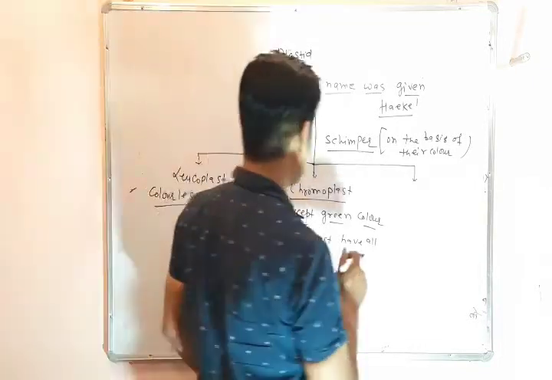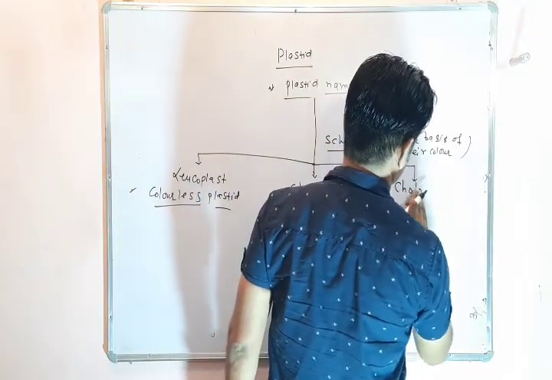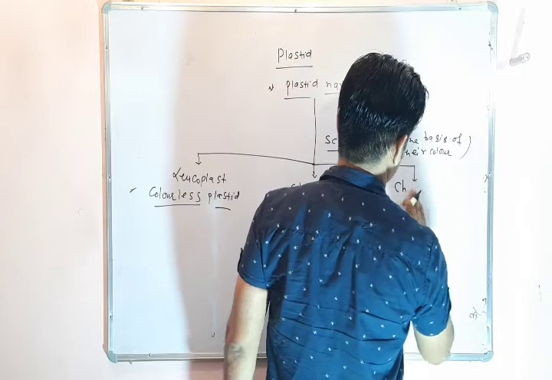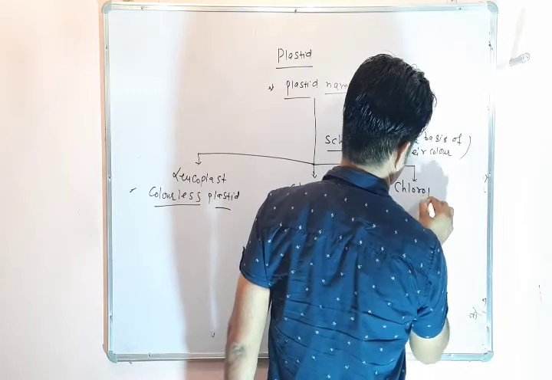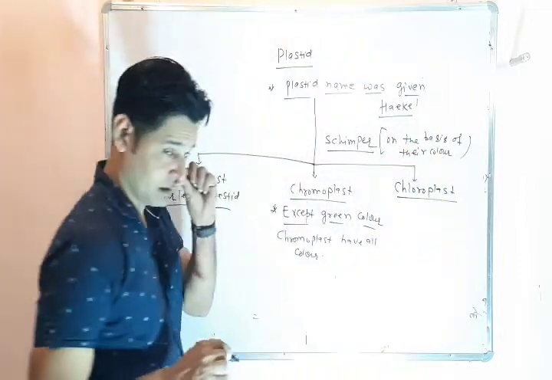And the last one is the chloroplast. The color of chloroplast is green.